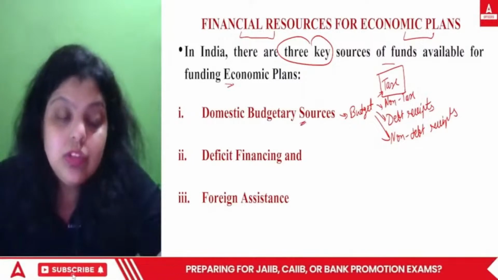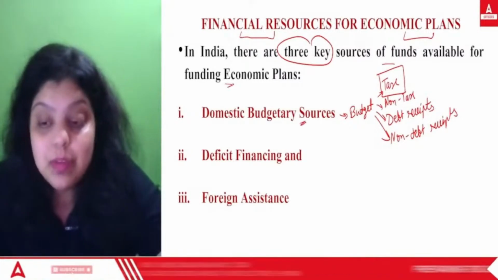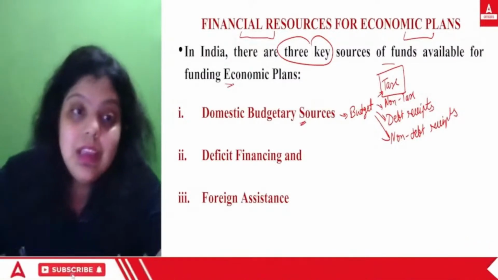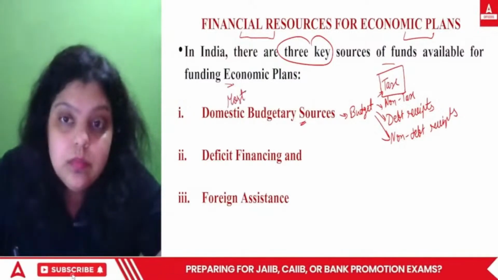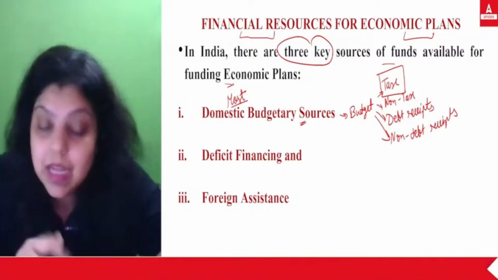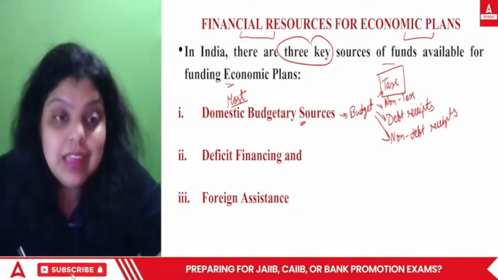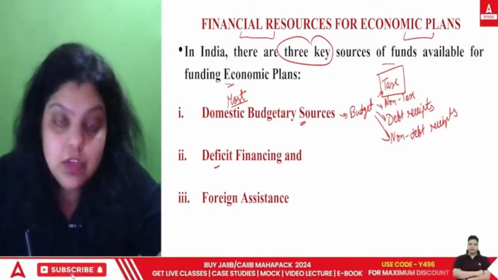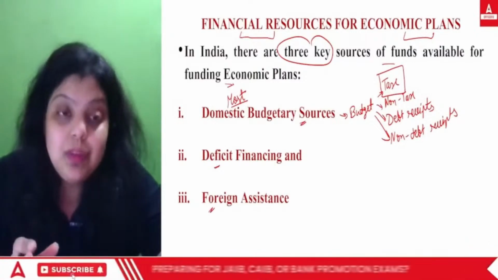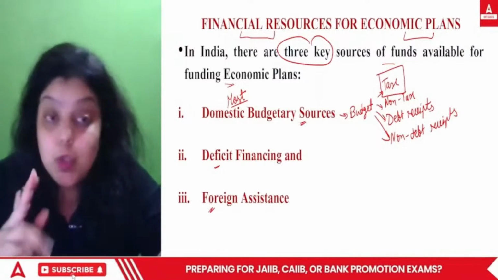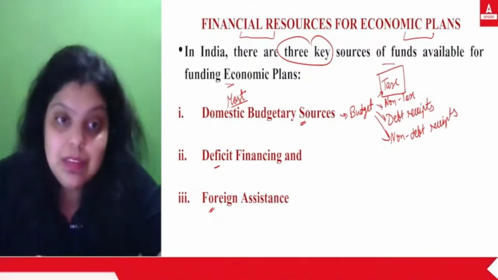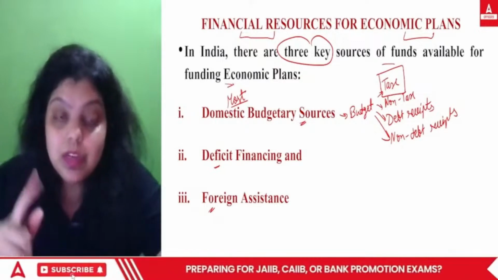So domestic budgetary sources are the sources in which the government earns money from the budget, and most of the funds available for funding the economic plan come from the domestic budgetary source. The second way to earn that money is deficit financing, and the third is foreign assistance. They are in the same sequence: first is domestic budgetary source, second is deficit financing, third is foreign assistance. Do remember the sequence, because on this sequence, in October 2023, one question was seen. So one question can be asked from this particular slide.